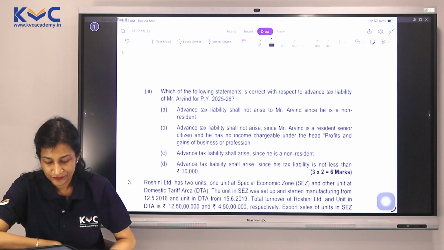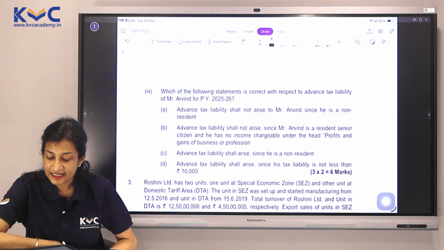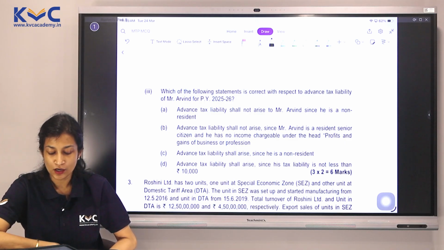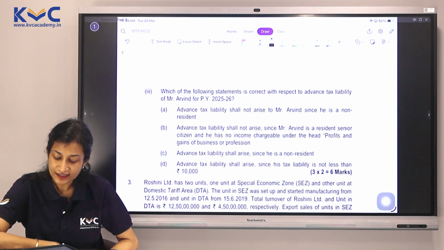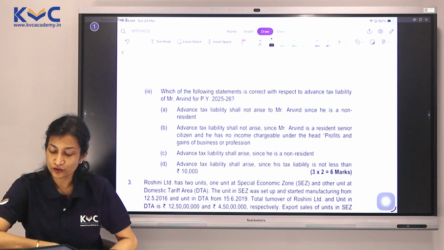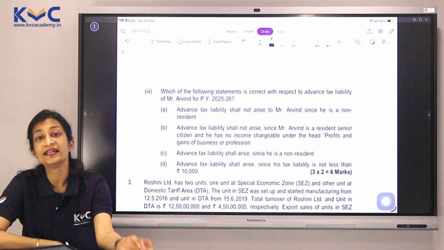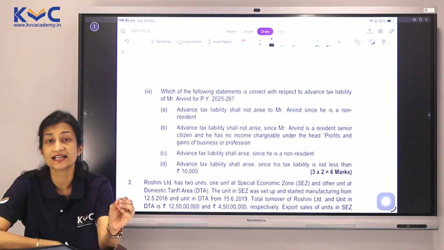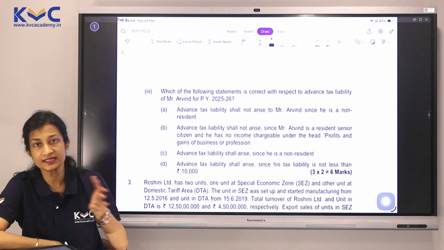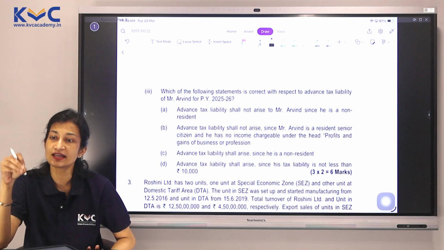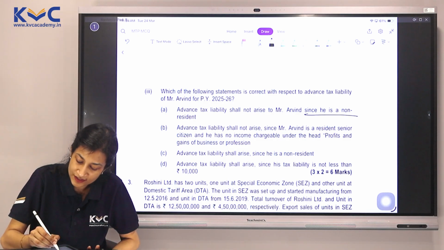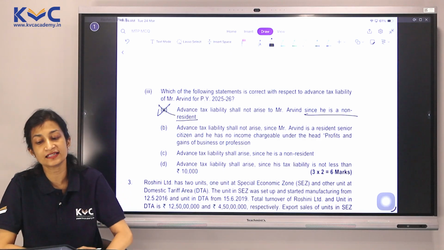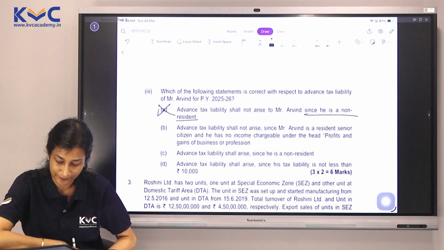Let's take up the third one. Which of the following statements is correct with respect to advance tax liability of Mr. Arvind for previous year 25-26? Advance tax liability shall not arise to Mr. Arvind since he is a non-resident. Okay. We know very well when advance tax liability arises: when the tax amount payable exceeds rupees 10,000. There is no such condition that it should happen only in the case of a resident or a non-resident. So just because he is a non-resident, there is no condition that advance tax liability will not apply to him.